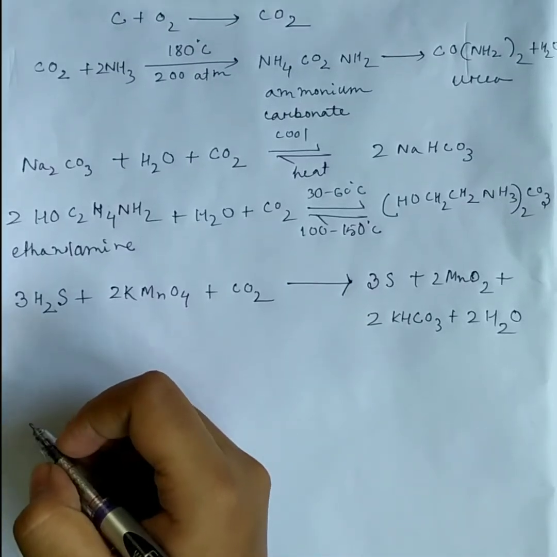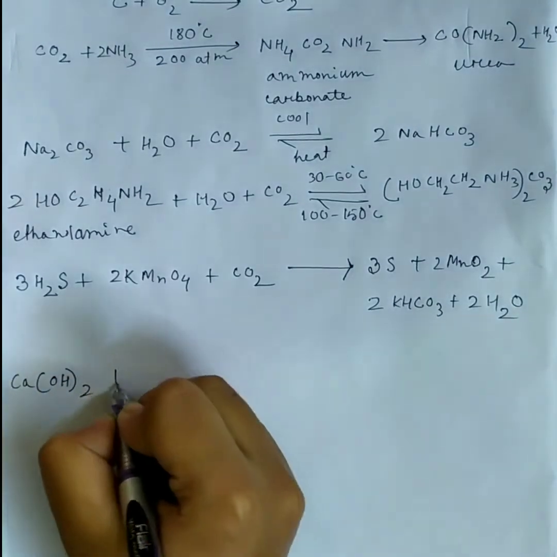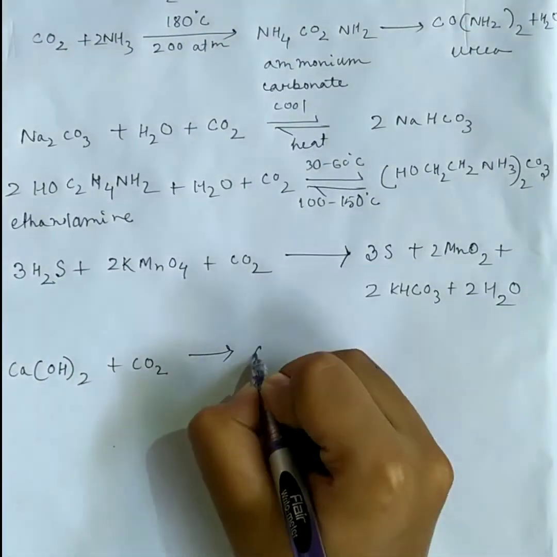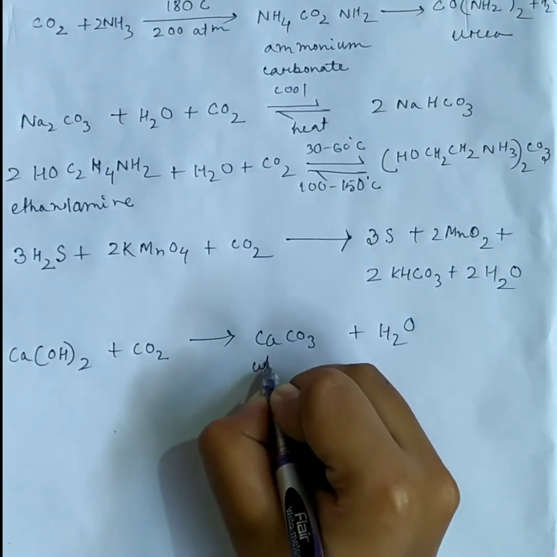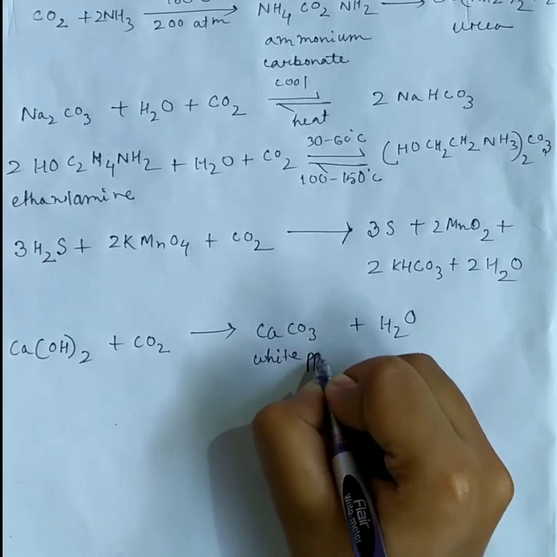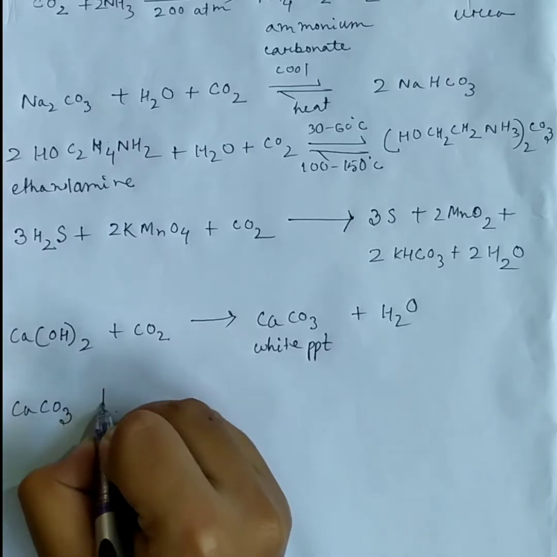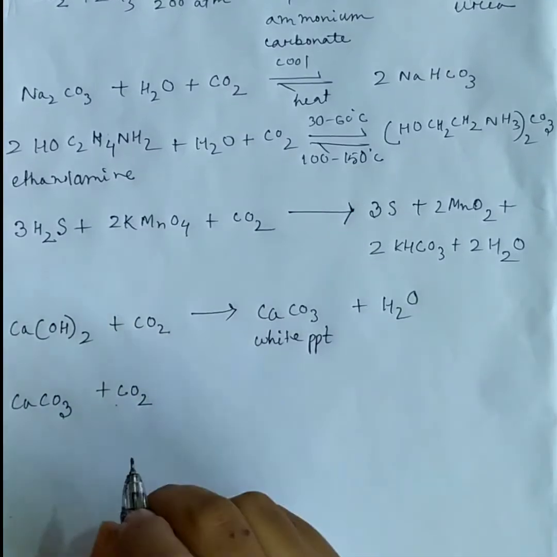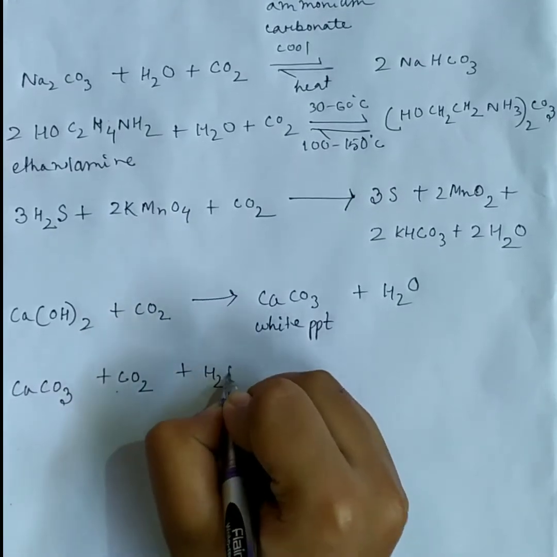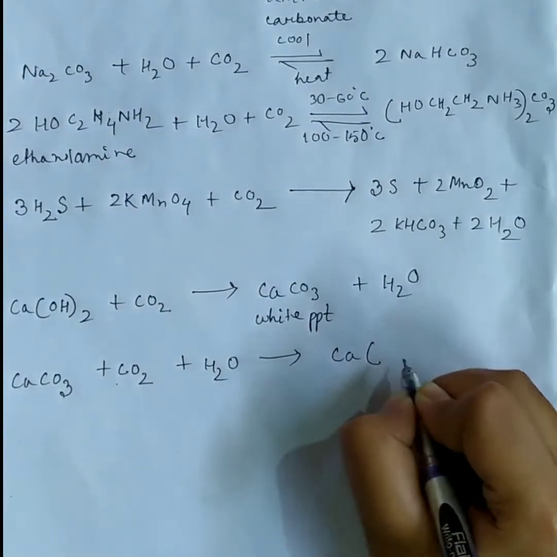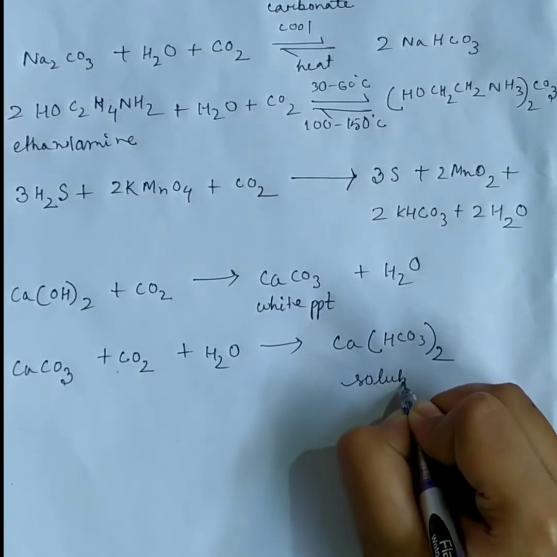The reactions involved in this process are: calcium hydroxide when reacting with carbon dioxide forms calcium carbonate plus water, and this is an insoluble white precipitate. Again, when calcium carbonate reacts with carbon dioxide, that is, when excess carbon dioxide is passed through the solution, then calcium hydrogen carbonate is formed, which is soluble.